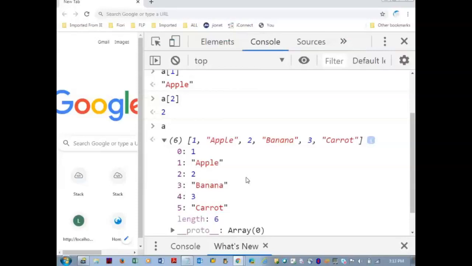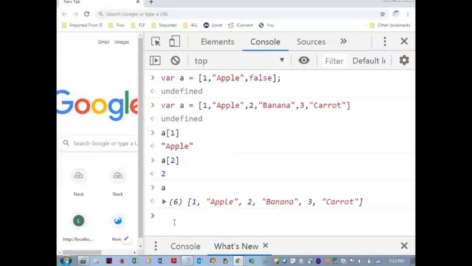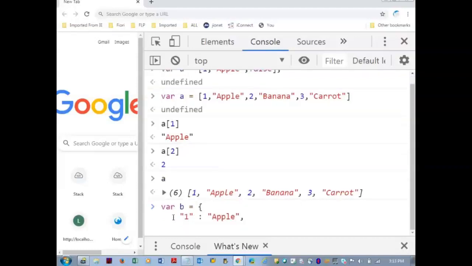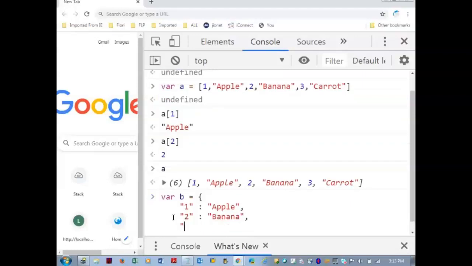This gave rise to the next famous array format called JSON array. Okay, so in the JSON array we can mention our own key value pairs, where b is equal to curly braces, at 1 I will store apple, at 2 I will store banana, and at 3 I will store carrot.